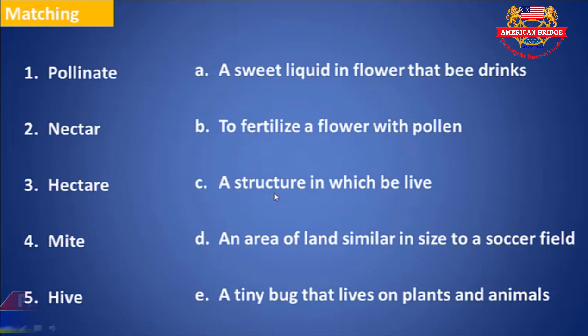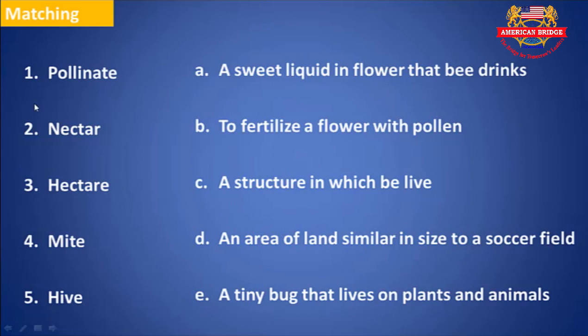Okay, so we move to the definitions again, everyone, but this time just do matching. We have five words here: pollinate, nectar, hectare, mite, and hive. And A to E: A, a sweet liquid in flowers that bees drink. B, to fertilize flowers with pollen. C, a structure in which bees live. D, an area of land similar in size to a soccer field. E, a tiny bug that lives on a plant or an animal. So what is your answer, everyone?